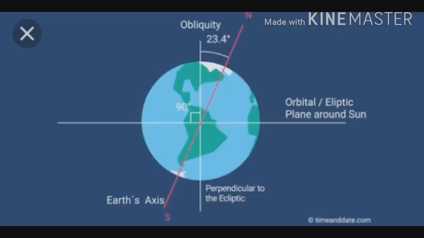Now in this picture you can see that there are two white lines which are intersecting each other at 90 degree. Our earth axis is not straight like these two lines. The axis of the earth is tilted at an angle of 23.5 degree. Like in this picture, the red line is your axis.